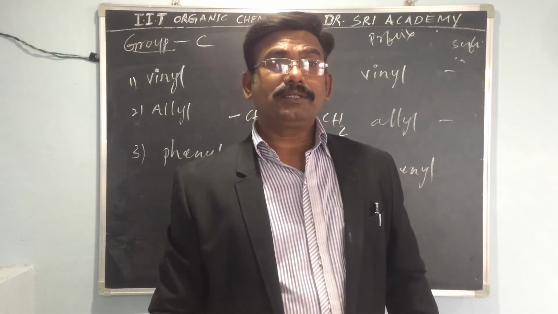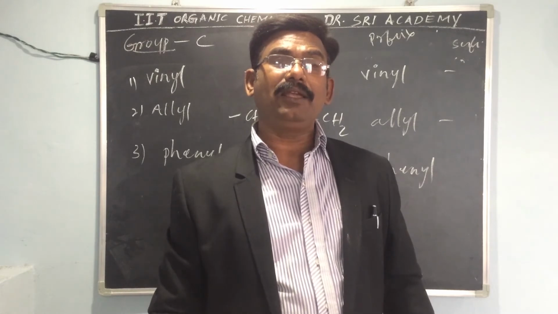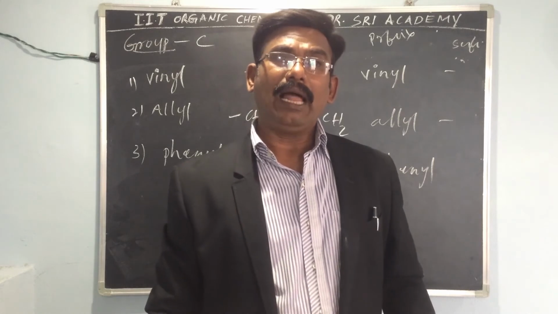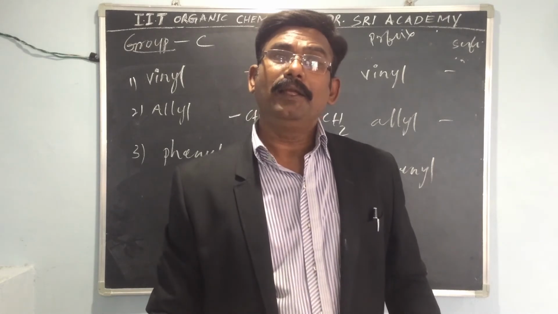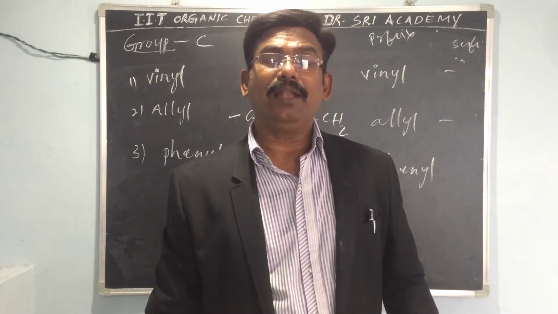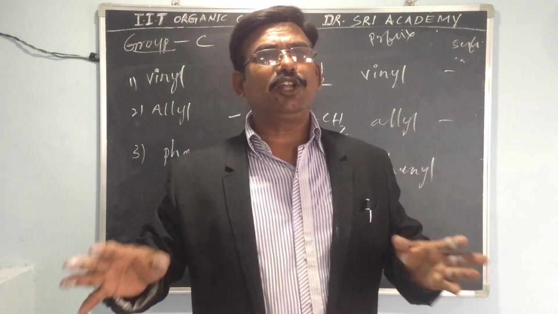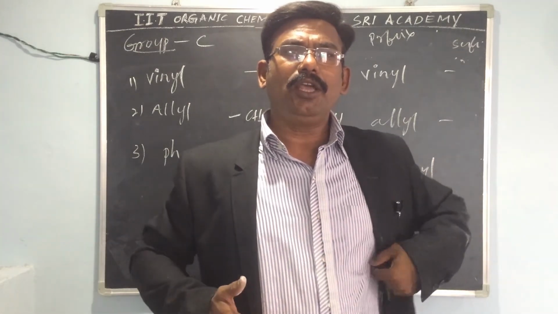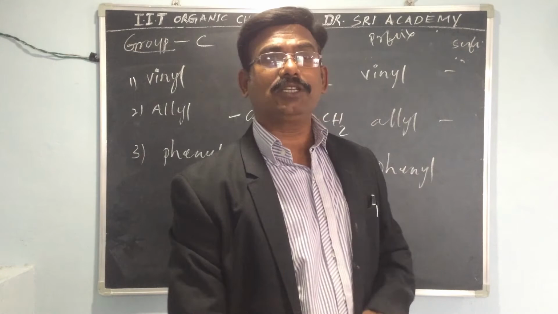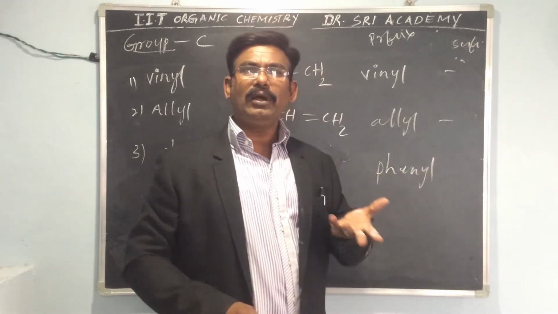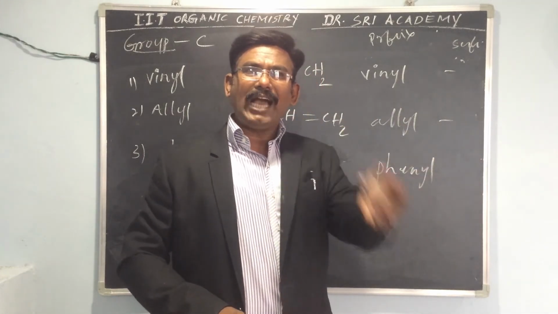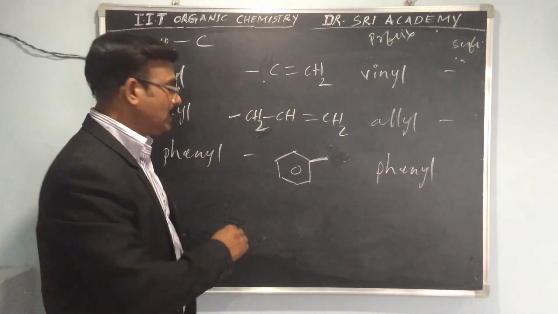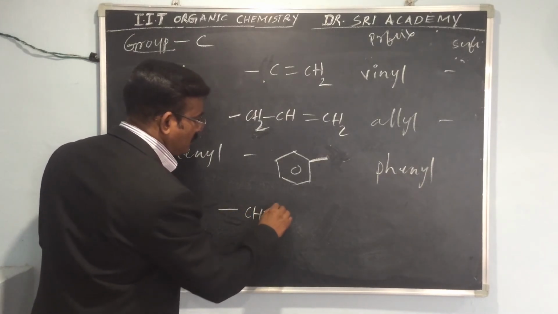So some alkyl groups, especially we have to remember methyl, ethyl, propyl, allyl, butyl, isopropyl, isobutyl, and secondary butyl. So removal of one hydrogen from anything gives these groups. If you want, I will write the structures also. For example, methyl you know, ethyl you know, propyl you know. But isopropyl structure is just this.